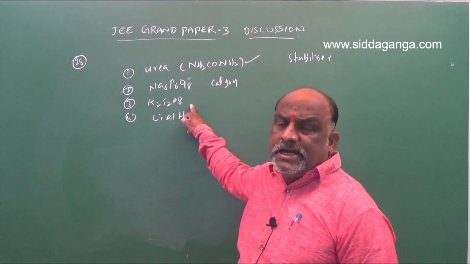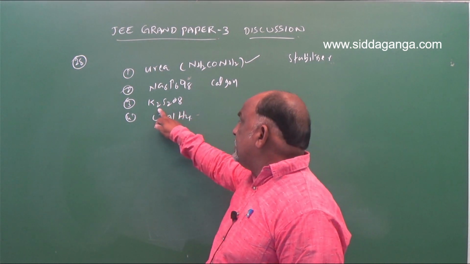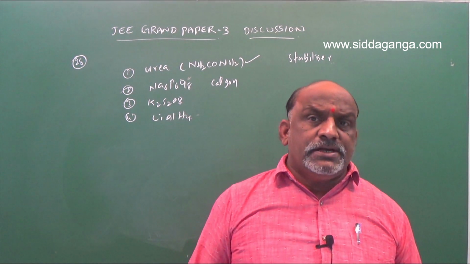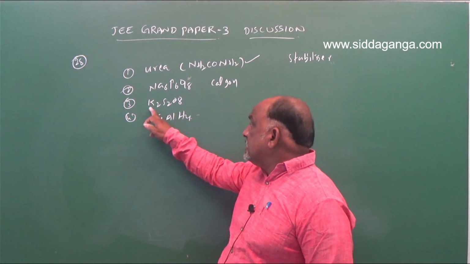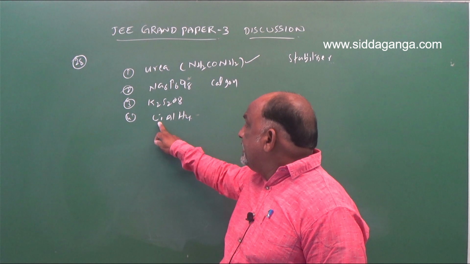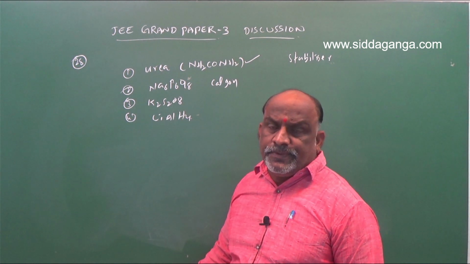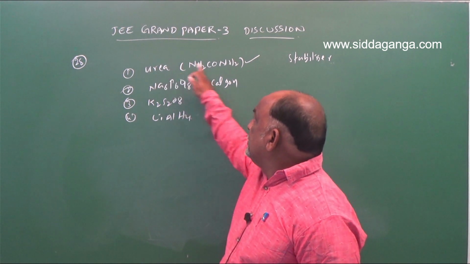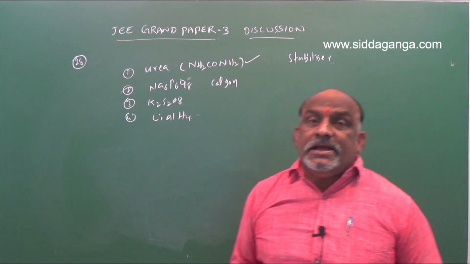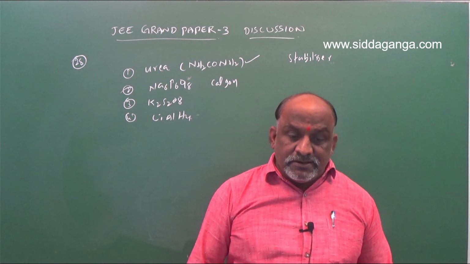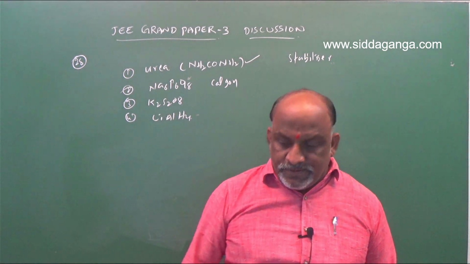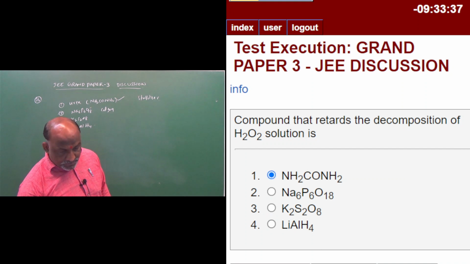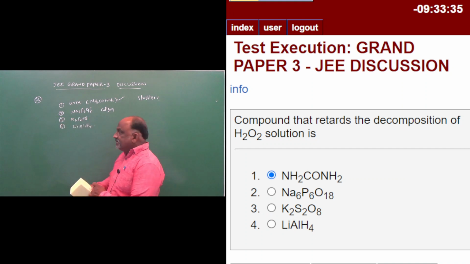And K2S2O8 acts as an oxidizing agent because it is obtained from H2S2O8, which we know is peroxodisulfuric acid. Peroxodisulfuric acid is a peroxy acid, an oxidizing agent; potassium peroxodisulfate it is. And lithium aluminum hydride acts as a reducing agent. So this is a concept background question, simple, the answer is urea. Urea acts as a stabilizer for hydrogen peroxide. So the right answer is urea, option 1 according to the sequence of options.